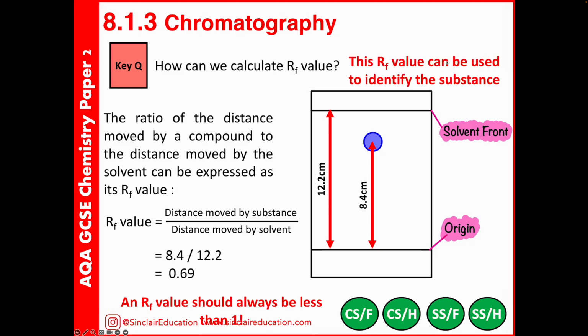These RF values are then useful. We can actually use this to identify a substance. We can look at reference books and find the RF value that substance would have in water. Just be aware that if you are finding an RF value for a chemical like a food colouring, its RF value will be different in water than it would be in alcohol. So 2 people could do exactly the same test and get a different RF value. The chances are that one has done it in water and one has done it in alcohol.